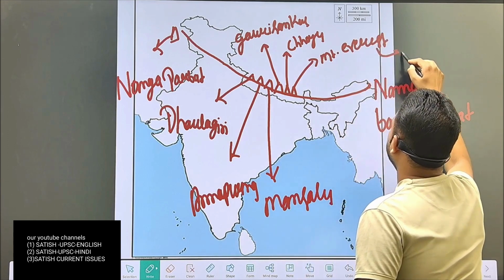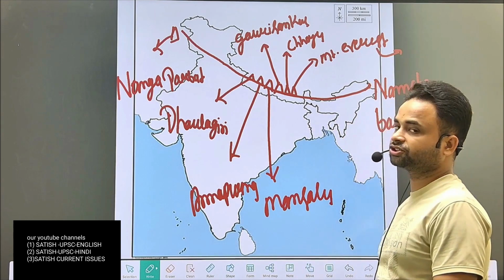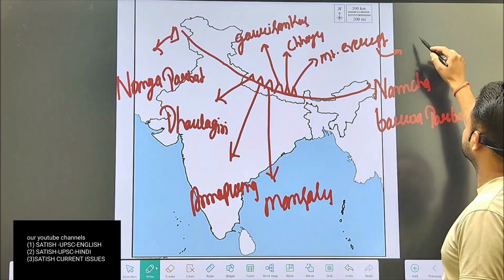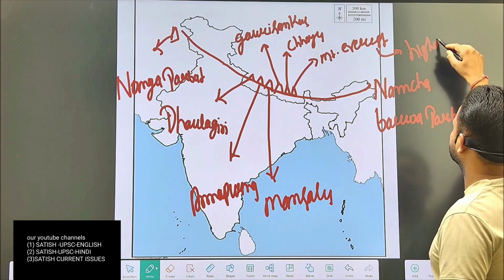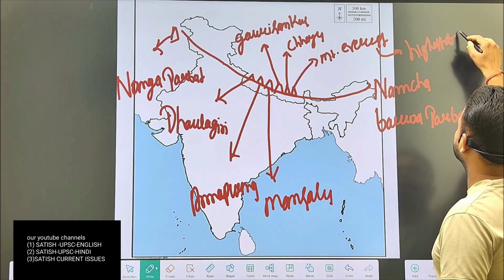See, Mount Everest is basically the highest peak of the world.